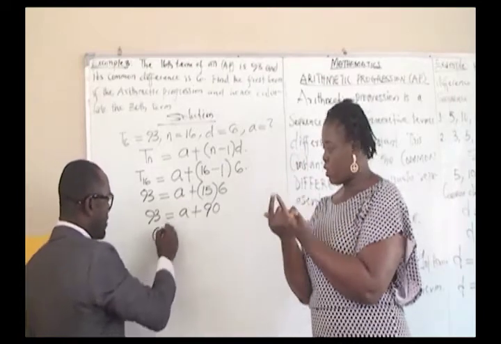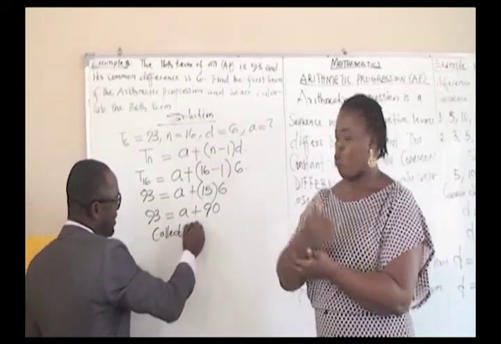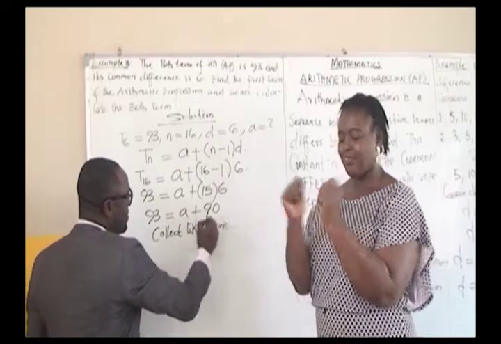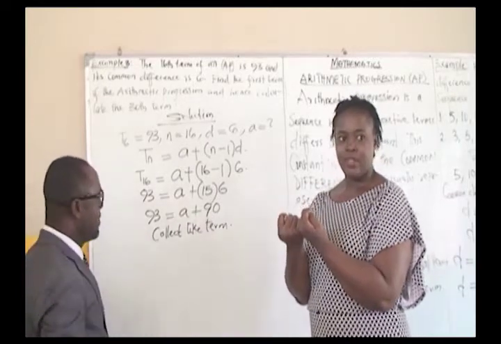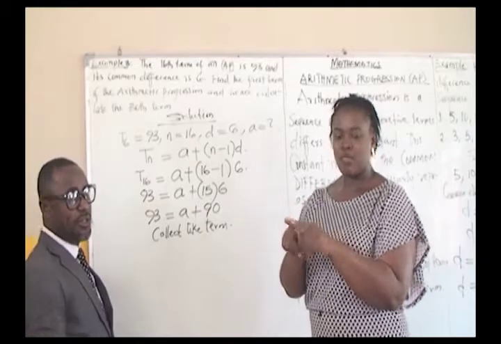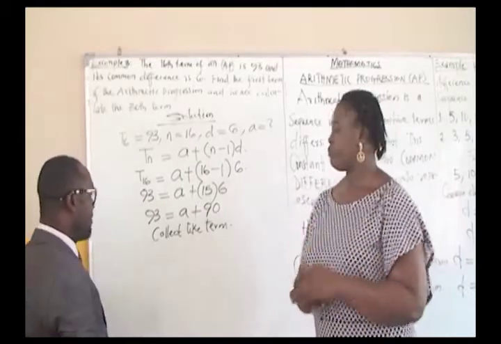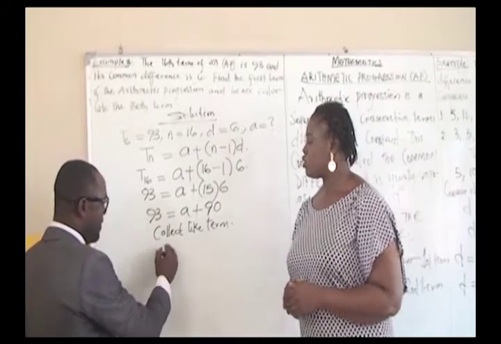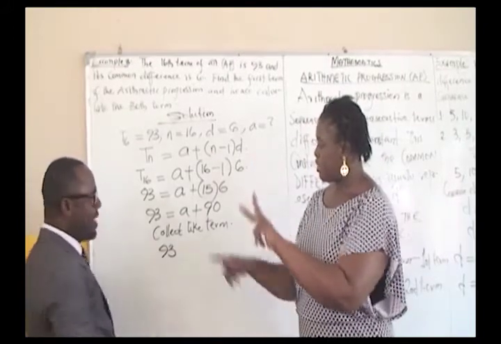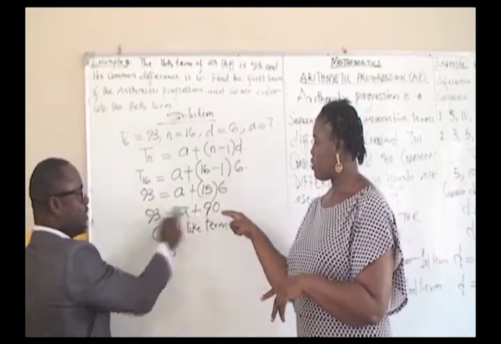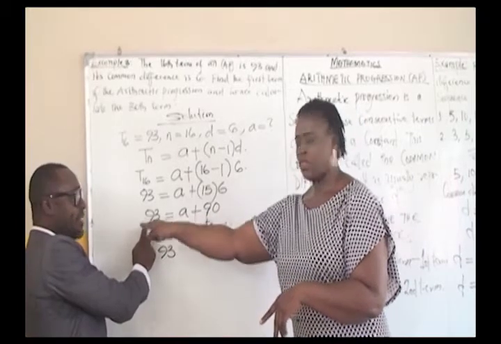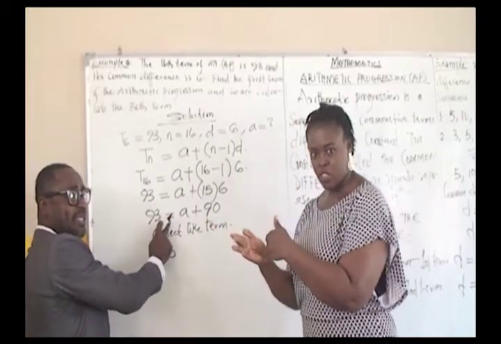I would like you to write down, collect like terms, values that are similar. Put them to one side and take the other one to the other side. If we do that, mathematically we have 93. We are taking plus 90 to where 93 is, and it's crossing the equality sign.